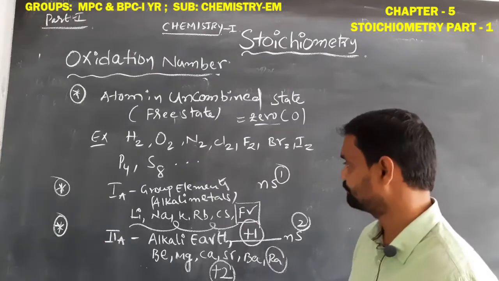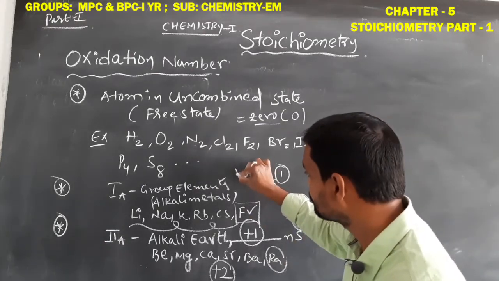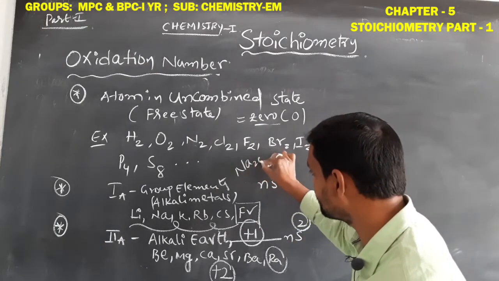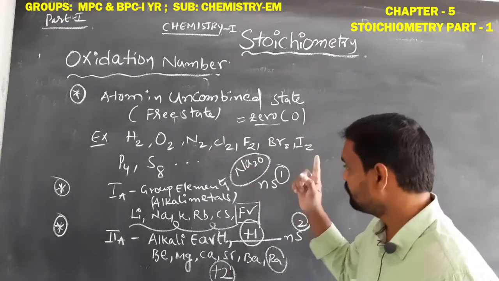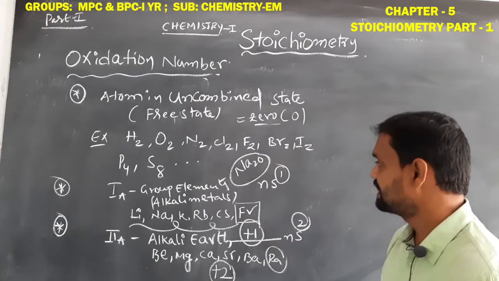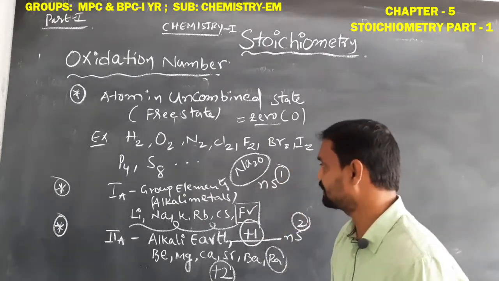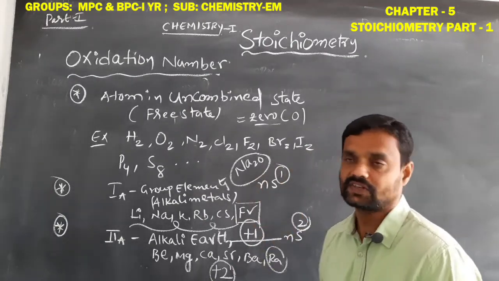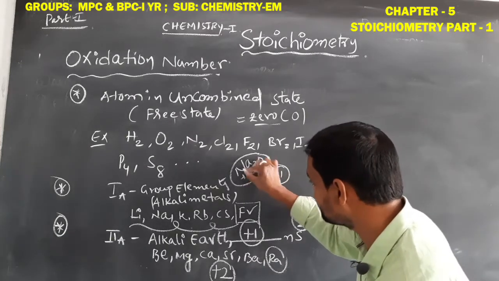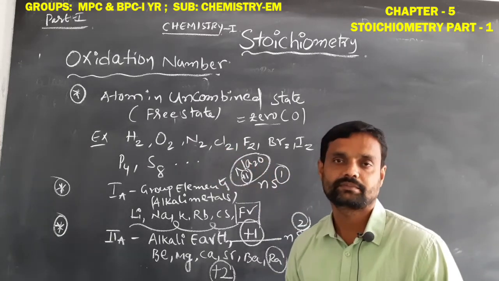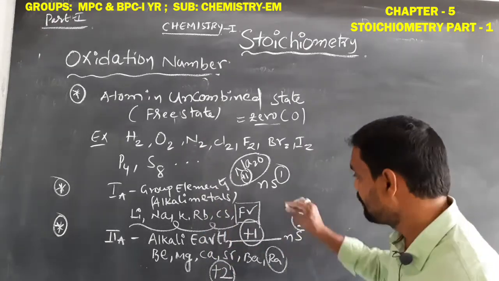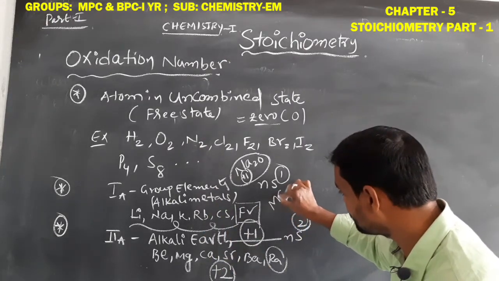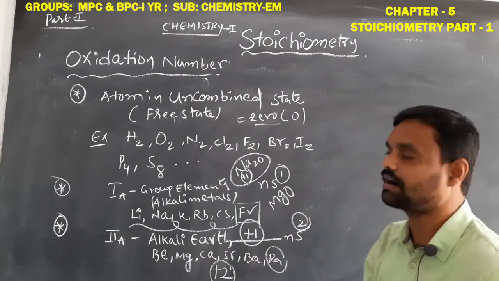For example, sodium oxide. Sodium is an example of an alkali metal, the first A group. So its oxidation number, simply, is +1, because it belongs to the first A group alkali metals. If we take another example, magnesium oxide.